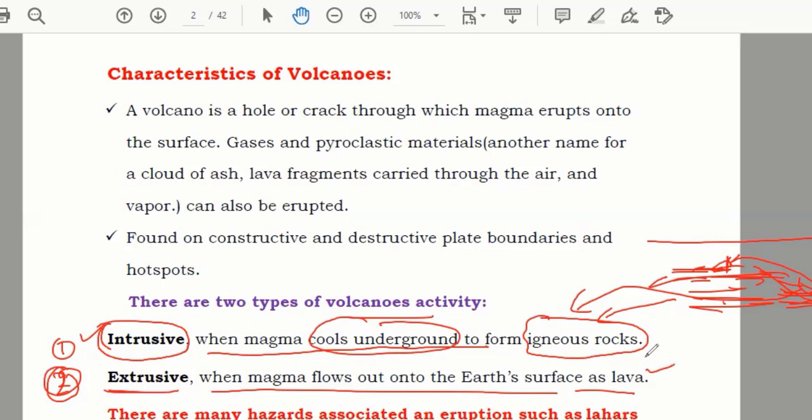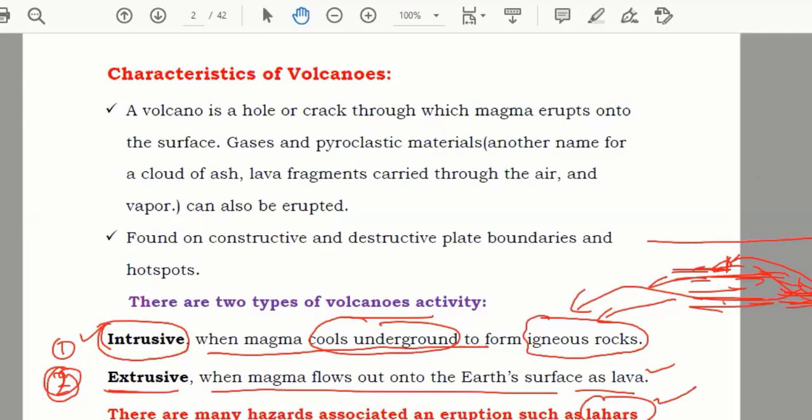Okay, so there are many hazards when volcanic activity occurs in any area. It will create a lot of hazards, and mainly when it erupts, there are many hazards associated, such as lahar. What is lahar? Lahar means mud flow, when the lava comes out from the ground and mixes with heavy rain, water, or melting snow. So that's known as lahar.